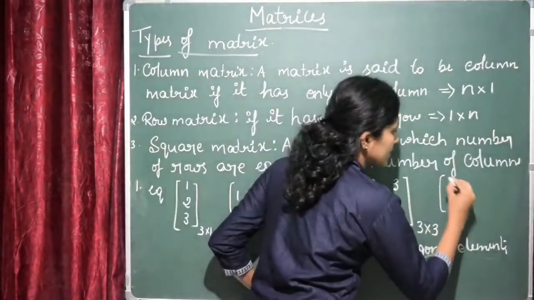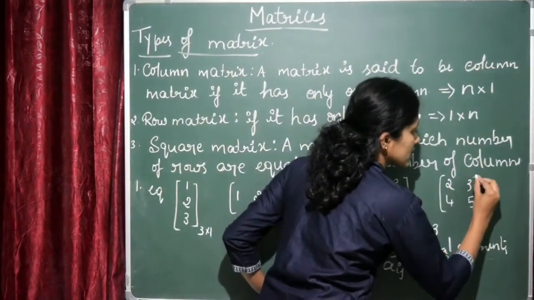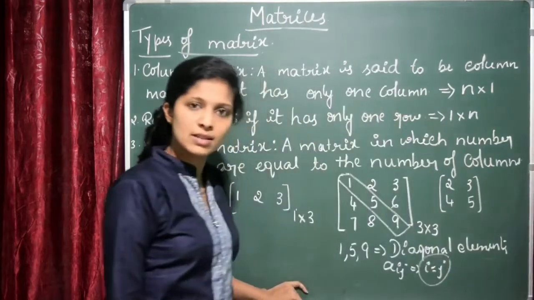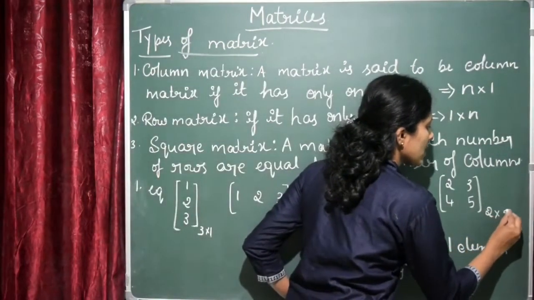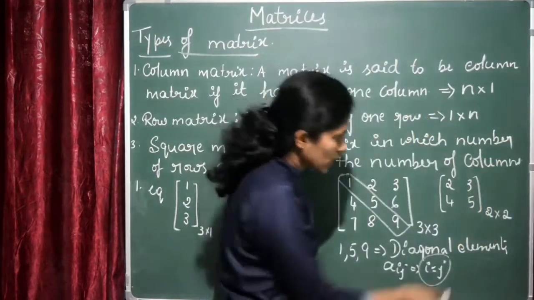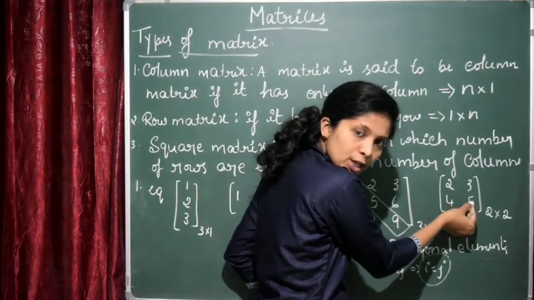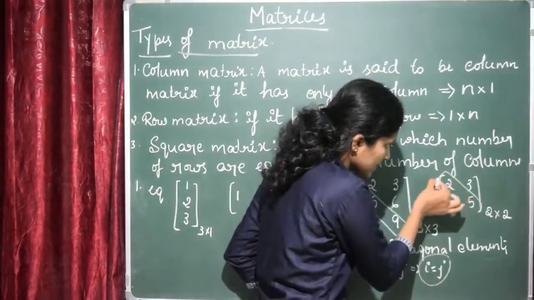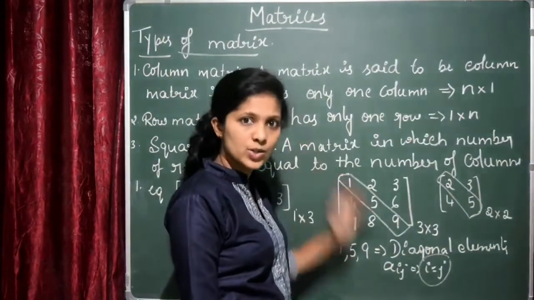If I consider 2, 3, 4 and 5, now this is a matrix. Is it a square matrix? Yes, the number of rows and number of columns are same. That is a 2 by 2 matrix. What are the diagonal elements here? 2 and 5. That is A11 and A22, right? These are the diagonal elements and these are the non-diagonal elements. I hope you understood this one.